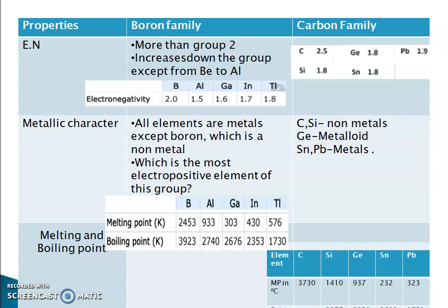Next point is melting and boiling point. Coming to melting and boiling point, boron has high melting point and boiling point. The main reason for it is its giant and polymeric structure. Molecular formula of boron is B12.